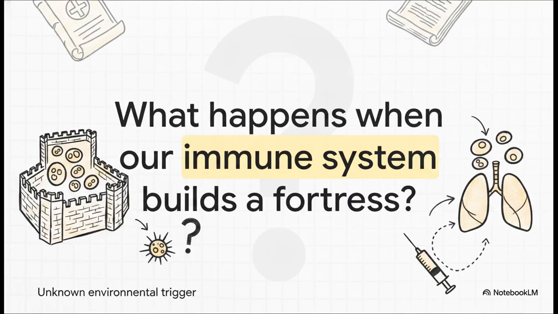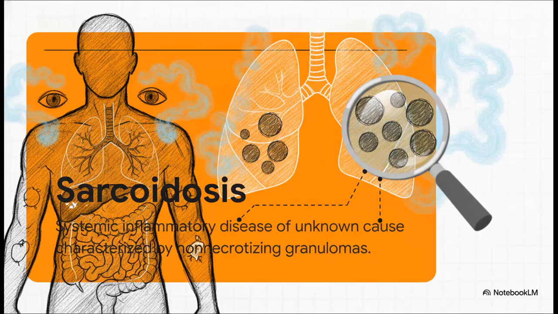What's crazy is the transmissibility of this immune response. We've seen it in organ transplants and historical tests using human tissue homogenates. That strongly suggests there is definitely an antigen at play, but the exact trigger, still incredibly elusive. So, by definition, sarcoidosis is a systemic inflammatory disease characterized by the formation of non-necrotizing granulomas. Now, while this rogue inflammation can target almost any organ in your body, everything from your skin to your heart, it hits the lungs in over 90% of cases.